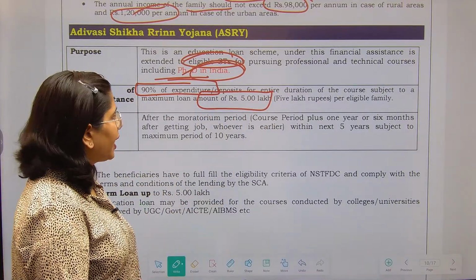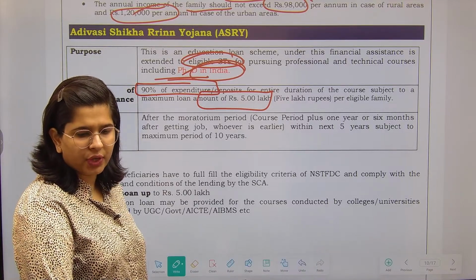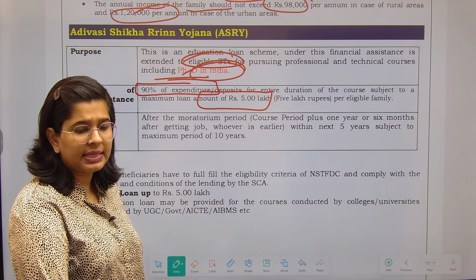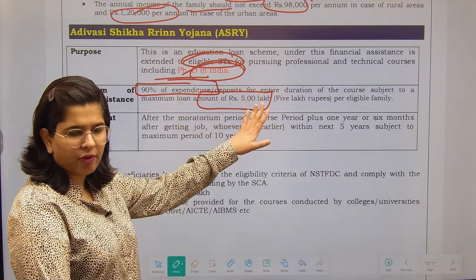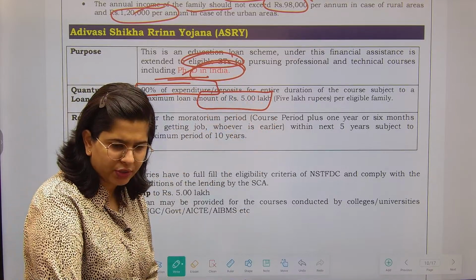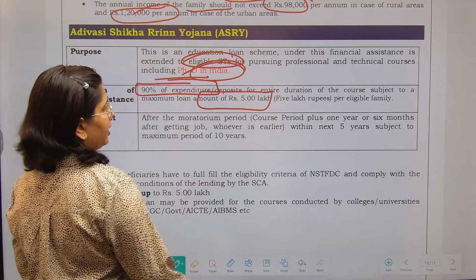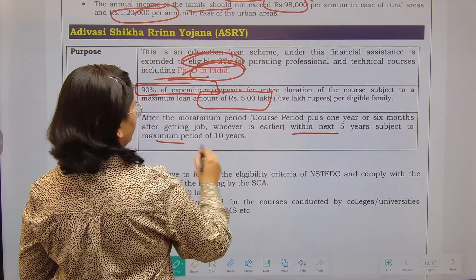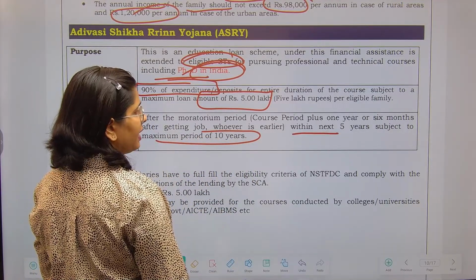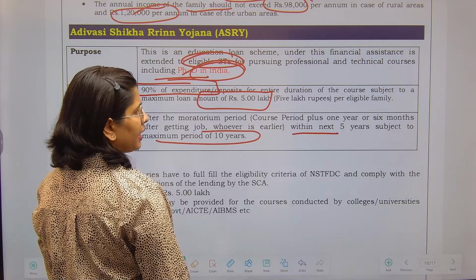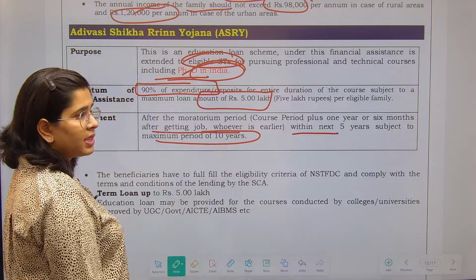Loan amount is quite less, but still, considering that the education is going to be sponsored in India only, this is not for going abroad, so the quantum of amount is justified if you want to pursue higher education in India. After the moratorium period, within the next 5 years, whichever is earlier, subject to a maximum period of 10 years, your loan should be repaid. Course period plus 1 year or 6 months, whichever is earlier.